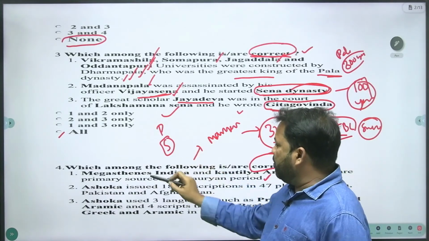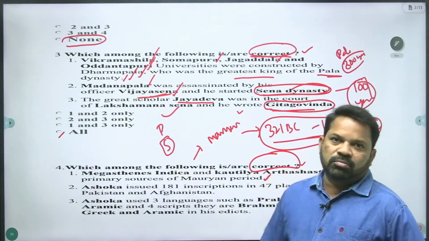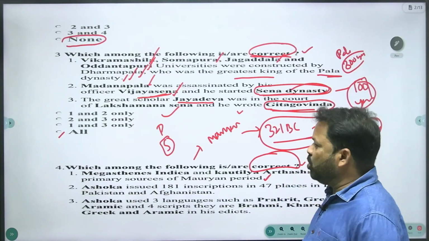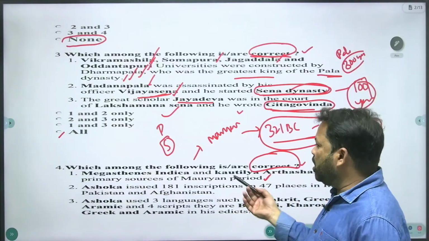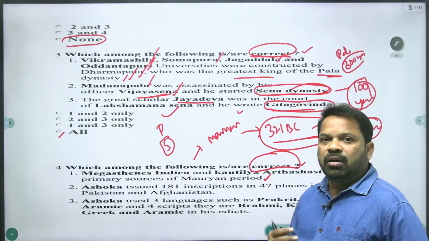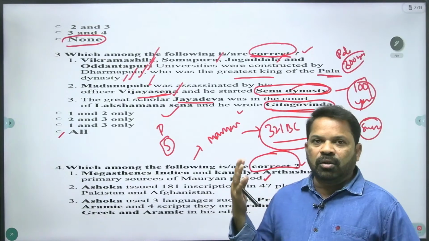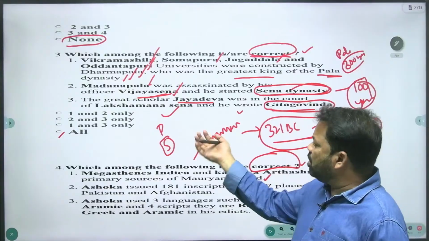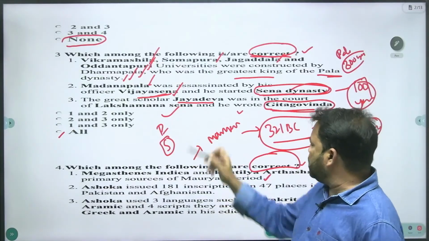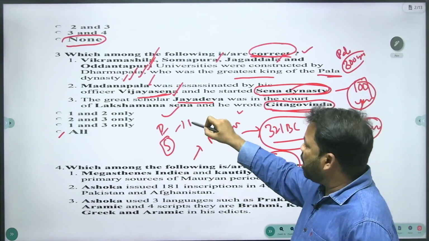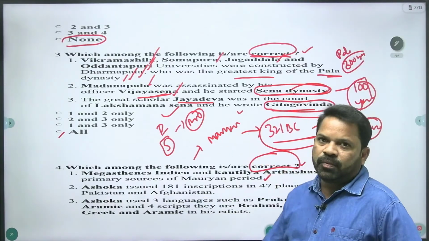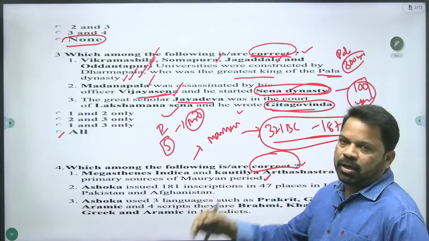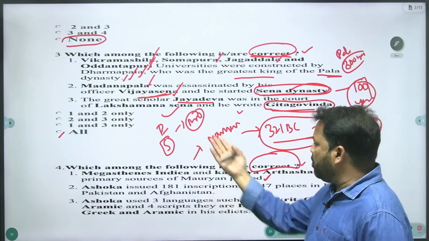And Megasthenes and Kautilya both were in the court of Chandragupta Maurya, so they had seen the situations and what happened in the Mauryan kingdom. So Megasthenes and Kautilya both are the primary sources. They had seen the things and they had written what happened in that time period. Because of that, they became the primary sources.